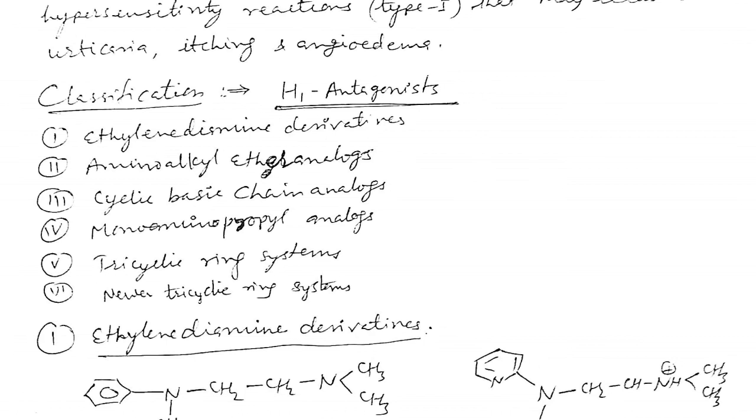We have discussed in previous lectures the ethylene diamine derivatives, amino alkyl ether analog, cyclic basic chain analog, as well as the monoamino propyl analog.